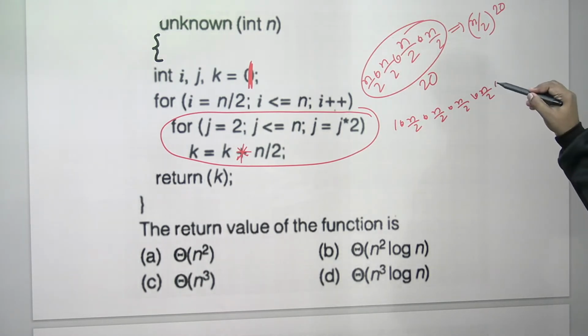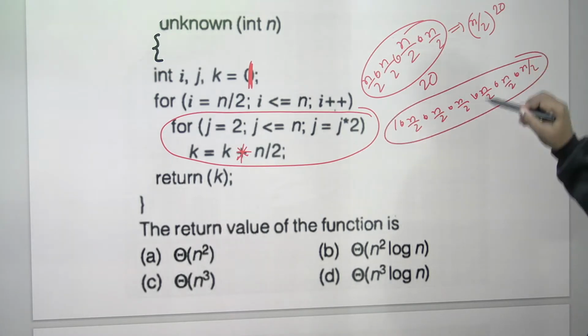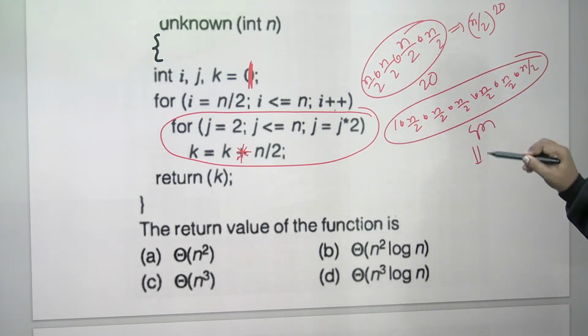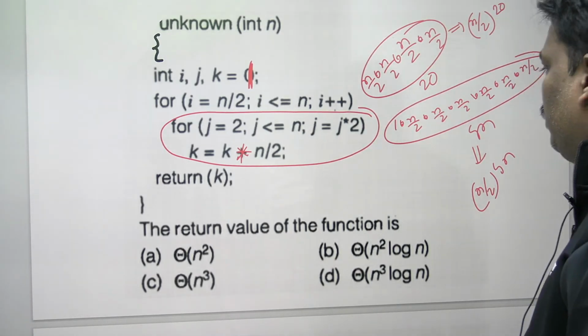If N by 2 is multiplied log n times, this will become N by 2 whole power log n.